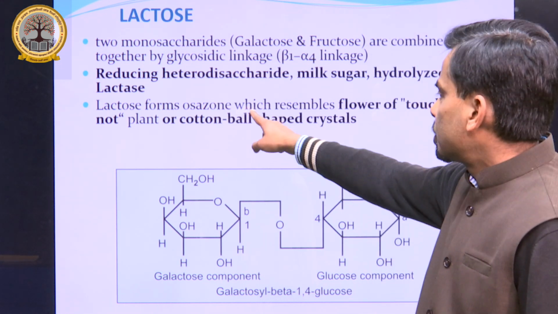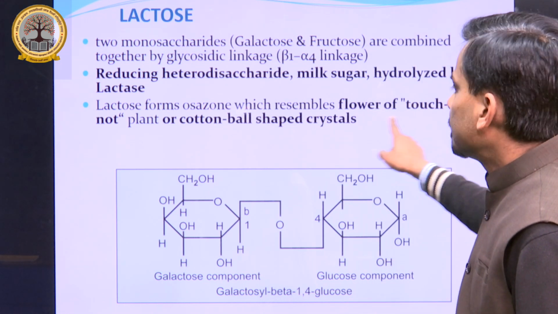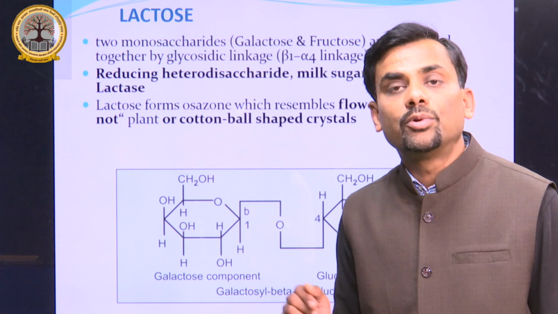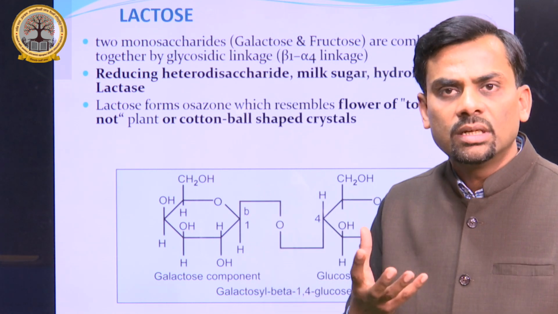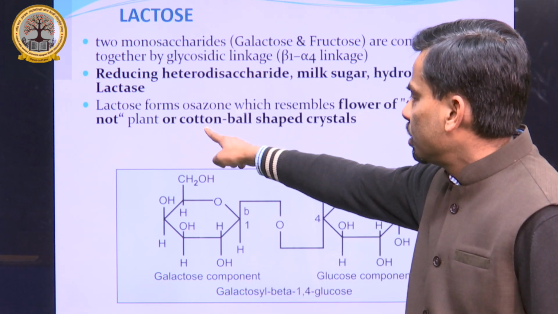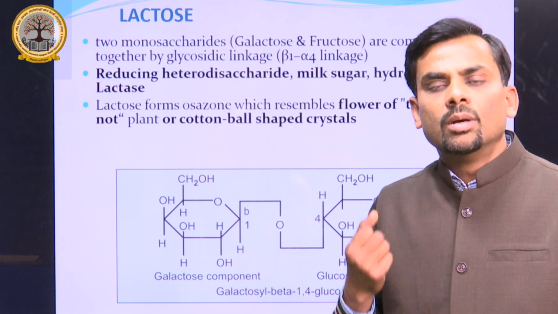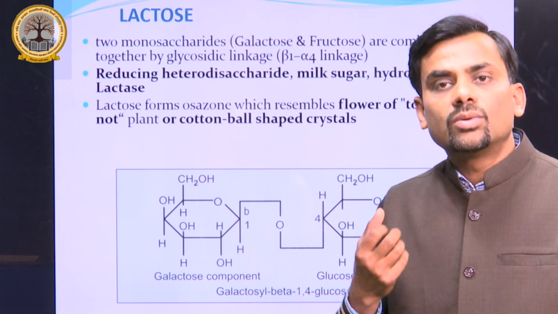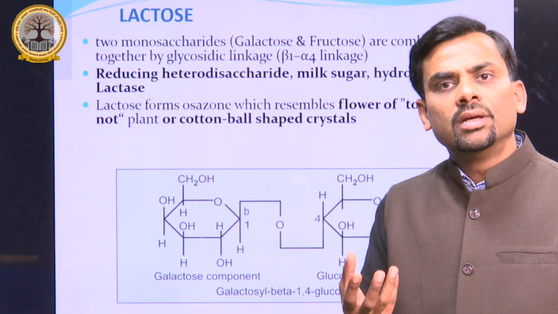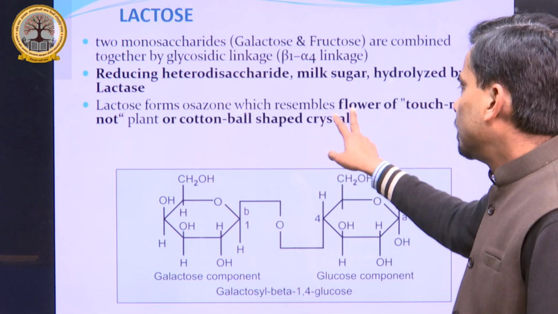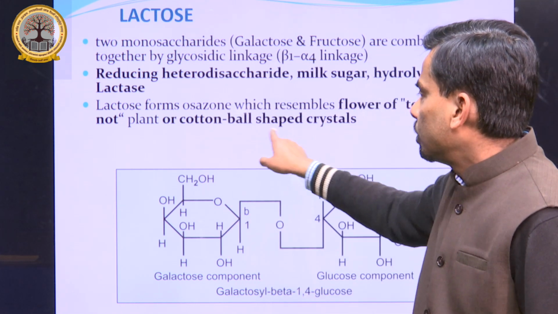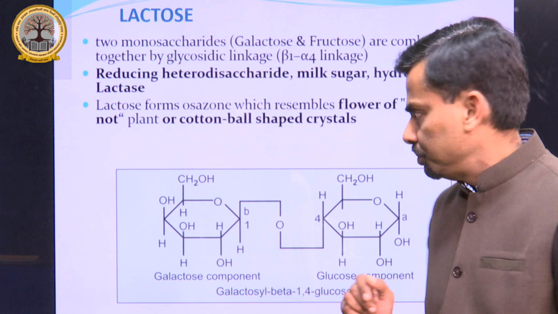It forms osazone, which resembles the flower of touch-me-not, Mimosa pudica plant, that is its shape, and another shape is of a cotton ball. It can have both shapes. When you see it under the microscope from the osazone reaction, it can obtain both types of similar shape, mainly cotton ball shaped crystals.